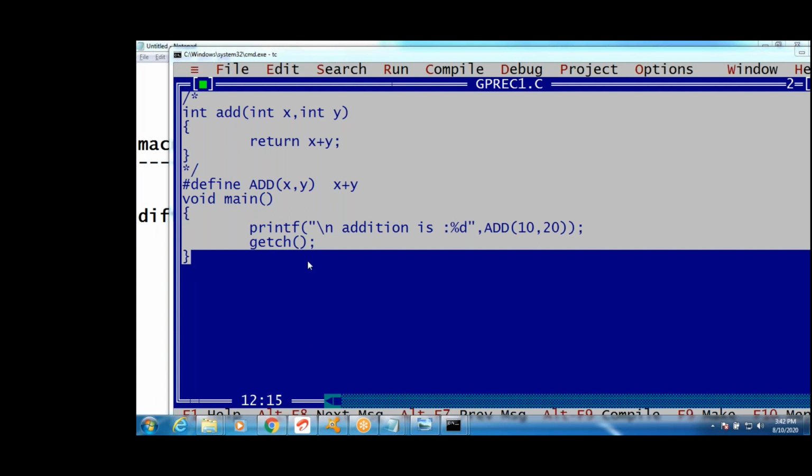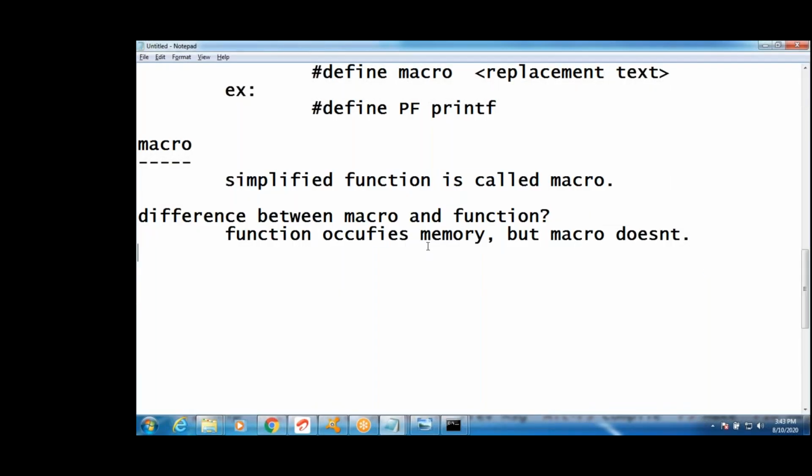Next, square root and cube root. I want to write square root and cube root, guys. Next program. How to write the square root function? A simplified function is called a macro. The difference between macro and function: function occupies memory, but macro doesn't.